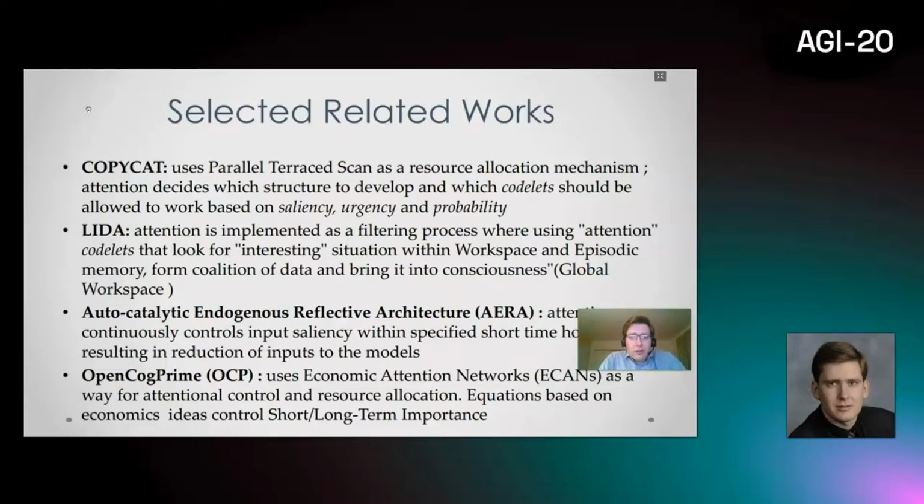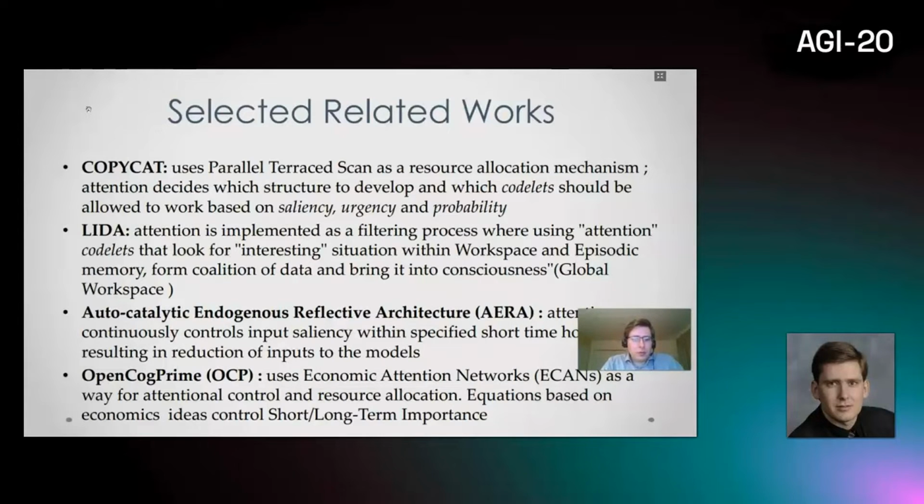Attention in ERA continuously controls input saliency within a specified short time horizon, resulting in a reduction of inputs to the models. So basically, within the specified short time horizon, it becomes data filtering, input filtering to the models, which keeps the system responsive.